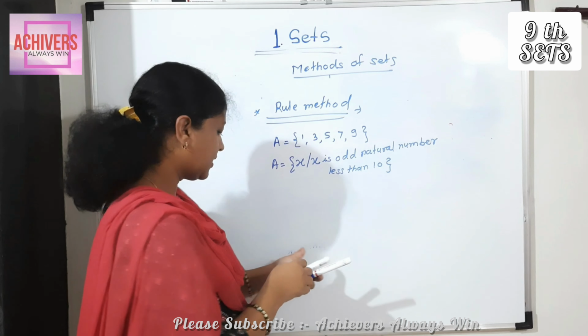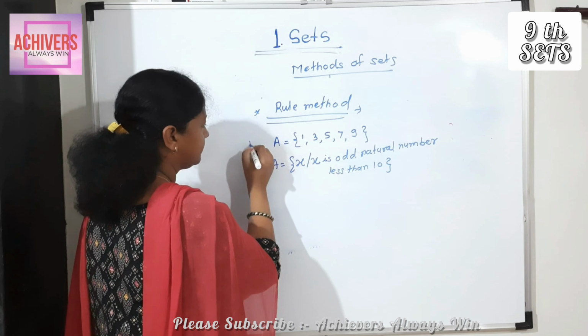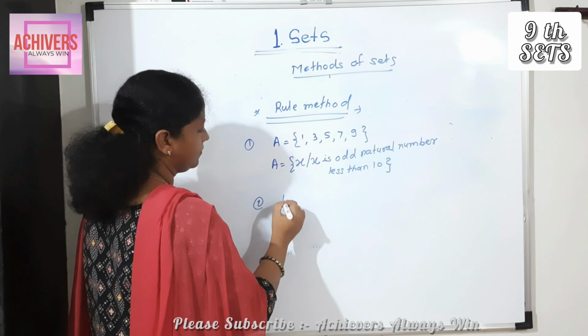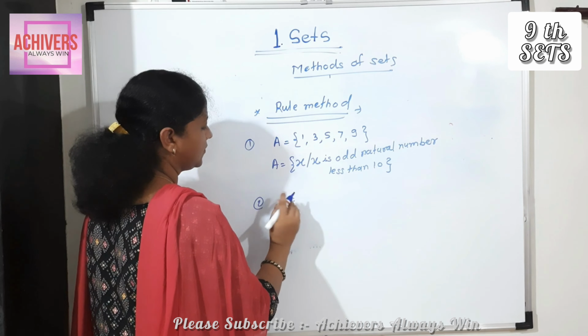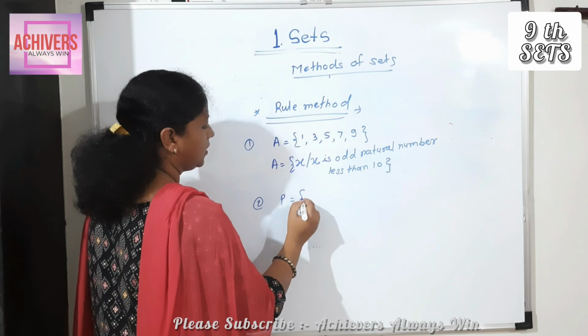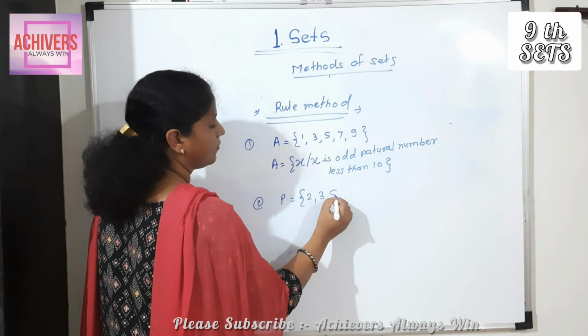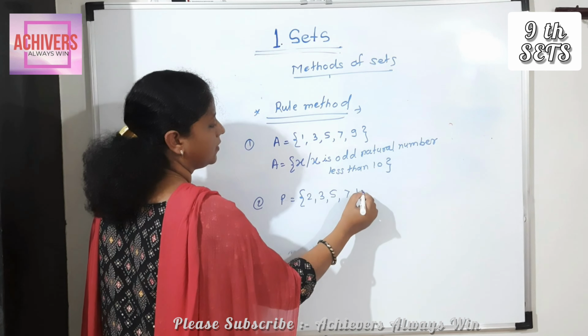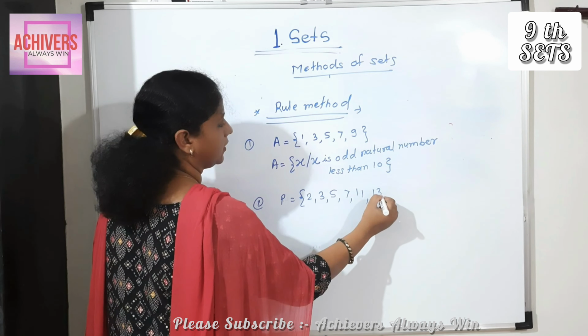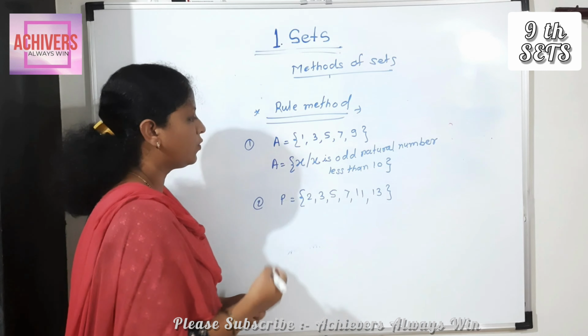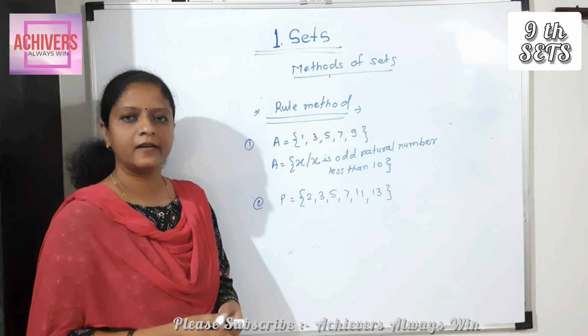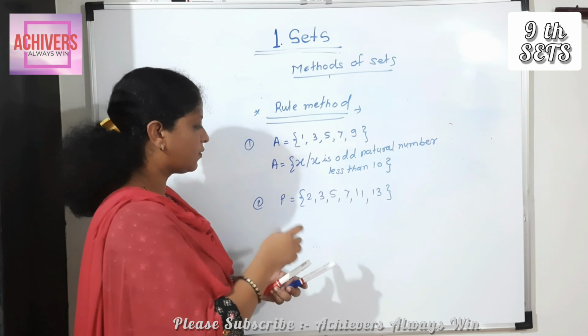Okay. Similarly, we write second example. P is equal to, in curly bracket, 2, 3, 5, 7, 11, 13. So how can you write this set in rule method? Which rule we found from that?